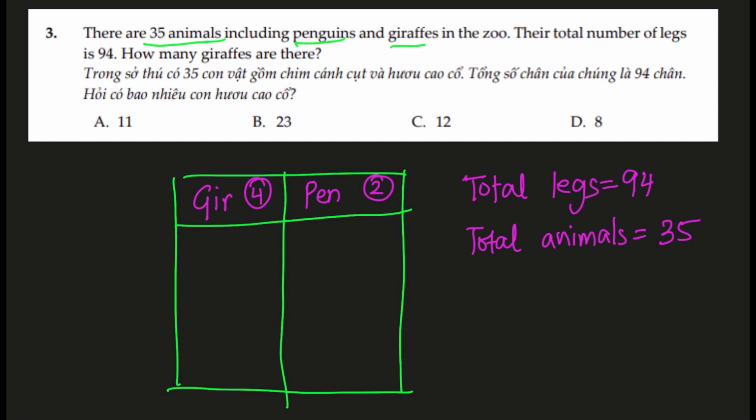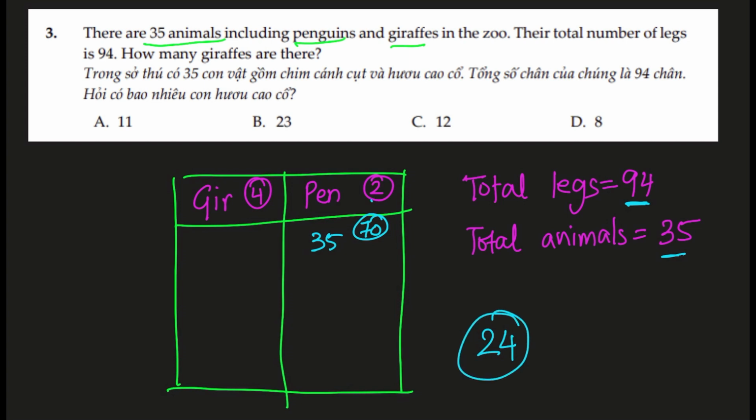So let's begin from that point, and I'll keep guiding you. So if all these 35 animals go to our penguin, that means we have 35 times 2, 70 legs. Now we have 70 legs, but we were aiming for 94 legs. All right, so there's a difference of 24 legs that we still have.